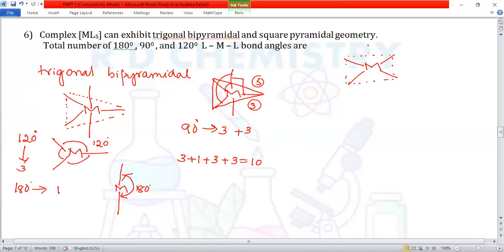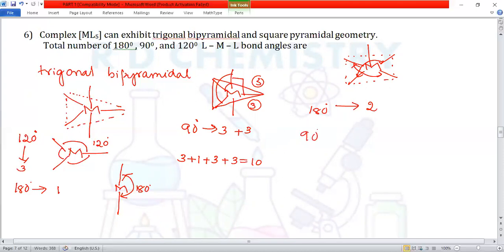One is above the plane. We'll go for the first, 180 bond angle. This is 180, first one. This is also 180, second one. So therefore there are only two 180.